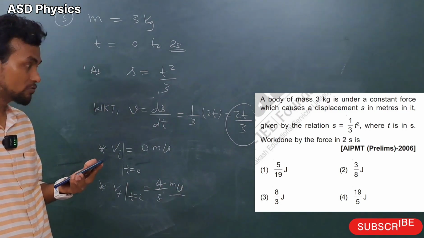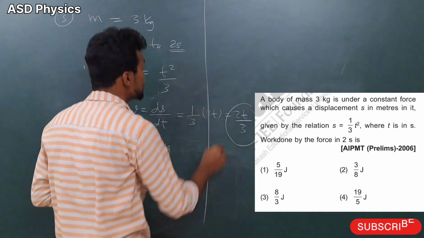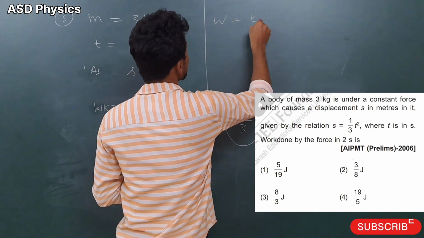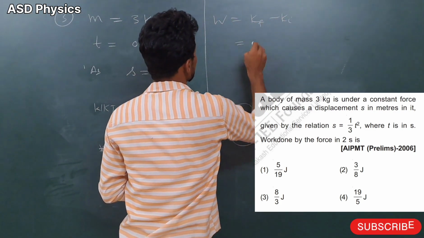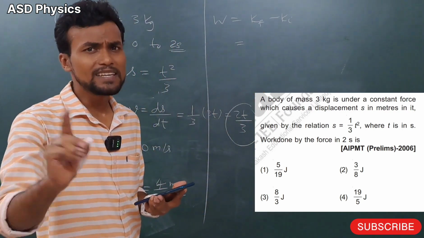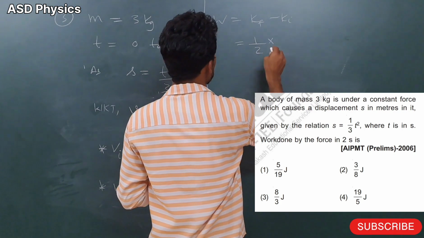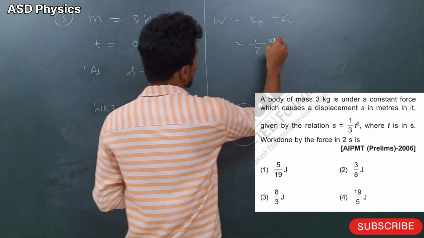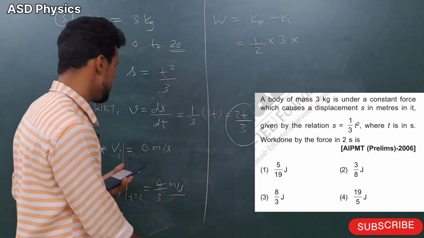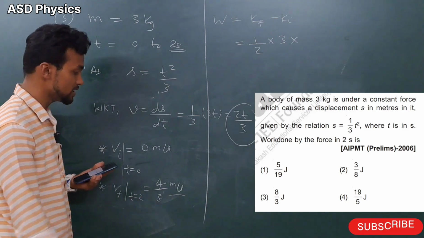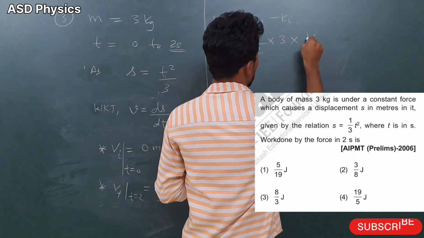And now what we have to calculate? Work done. So again here I will write work done. Work done is the change in kinetic energy here. Initial kinetic energy is 0. Nothing is mentioned, so the object starts from rest. So you write half m vf square. M is given 3. Vf square here, how much coming? 16 by 9.